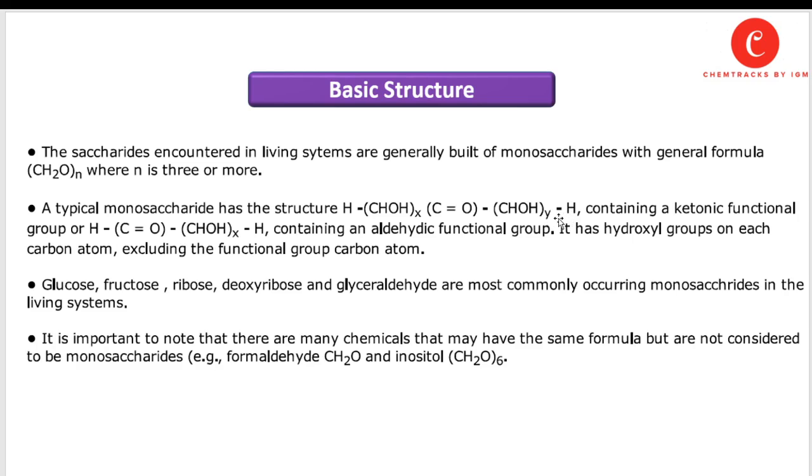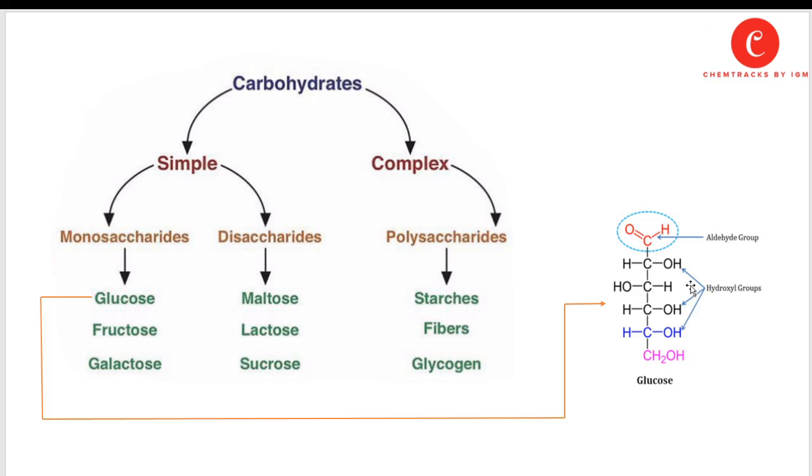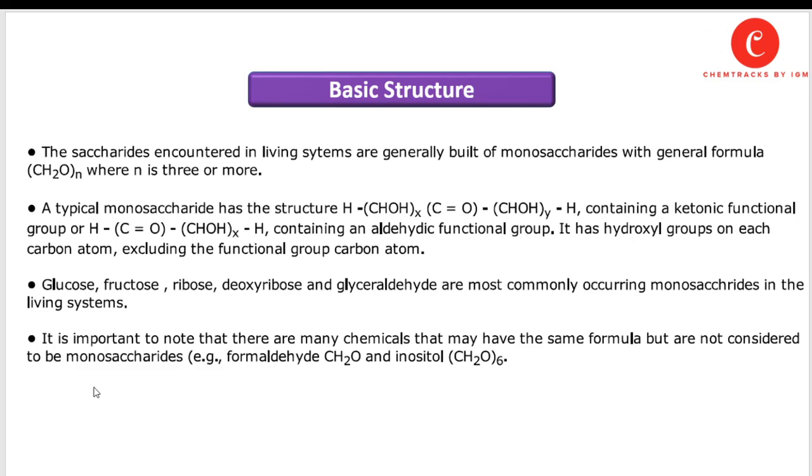This is basically the aldehyde group. It contains either a ketonic functional group or an aldehydic moiety. So it has a hydroxyl group on each carbon, other than the carbon of the functional group. As we see in the previous structure, each carbon contains an OH or hydroxyl group. Glucose, fructose, ribose, deoxyribose, and glyceraldehyde are the most commonly occurring monosaccharides in living systems.